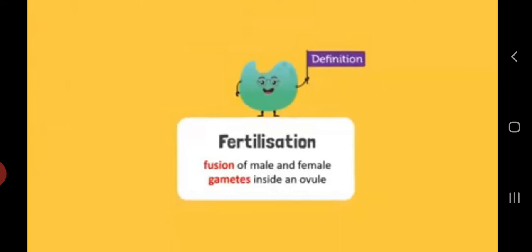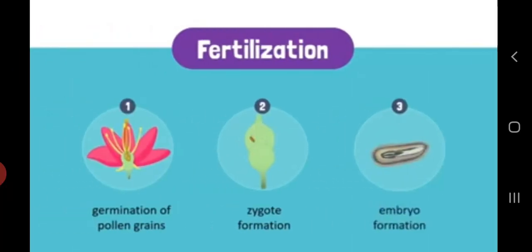Fertilization is fusion of male and female gametes inside an ovule. Fertilization can be classified into three steps. First, germination of pollen grains, second, zygote formation, and third, embryo formation.